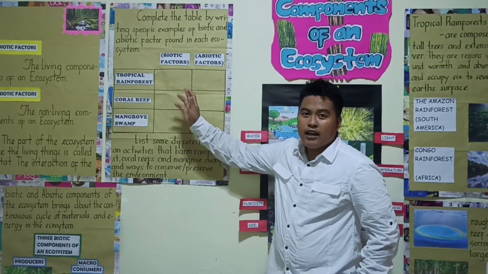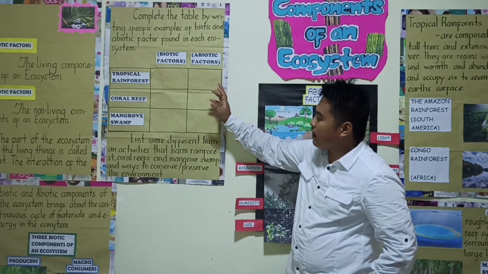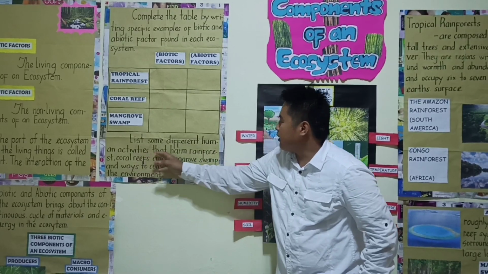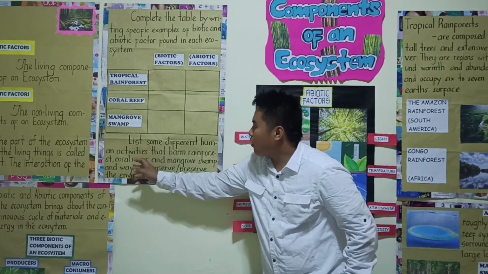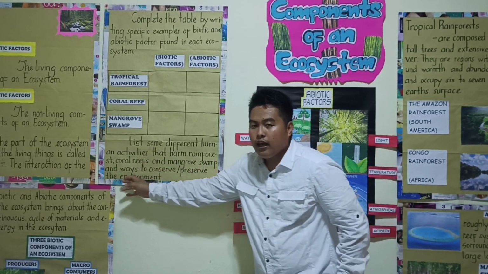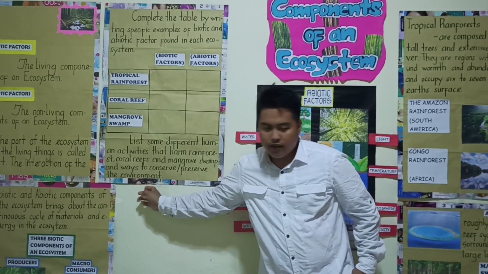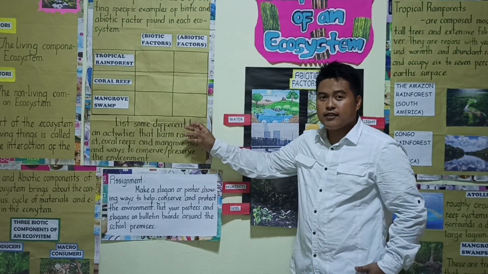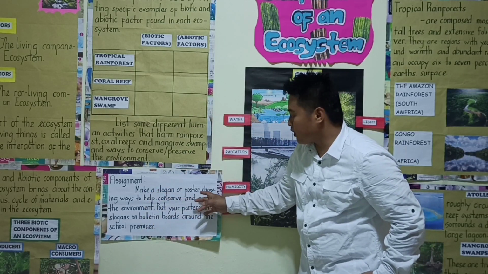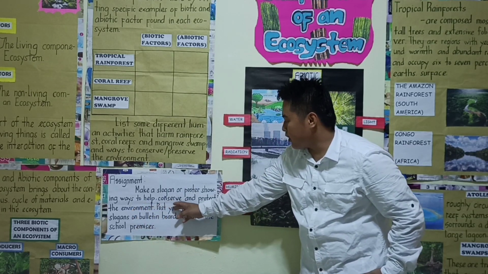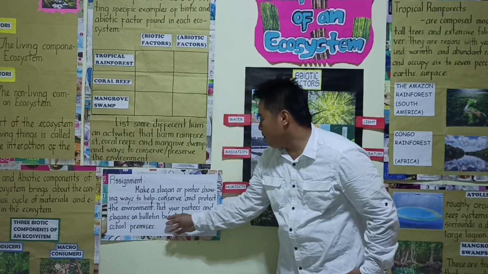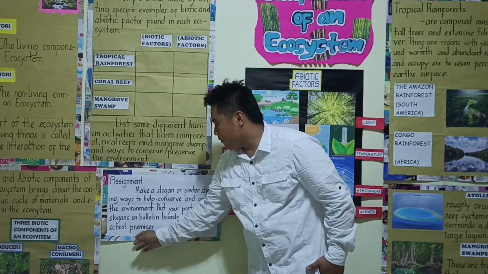Now that you have finished answering your activity, let's try this. List some different human activities that harm rainforests, coral reefs, and mangrove swamps, and ways to conserve or preserve the environment. And for your assignment, make a slogan or poster showing ways to help conserve and protect the environment. Post your posters and slogans on bulletin boards around the school premises.